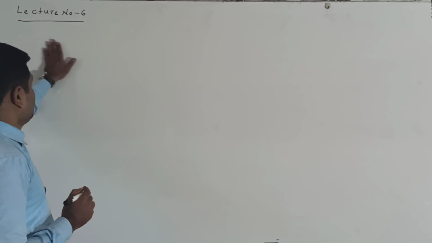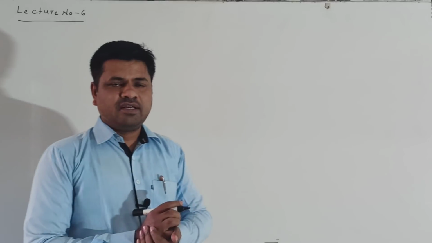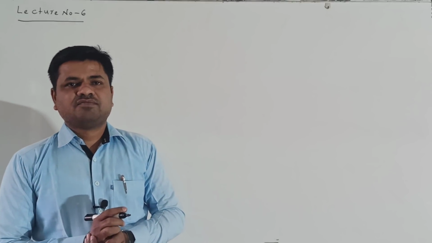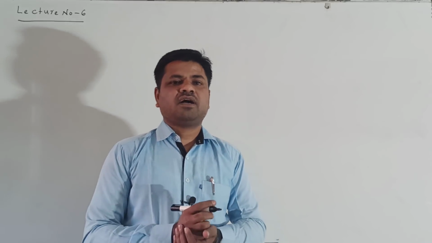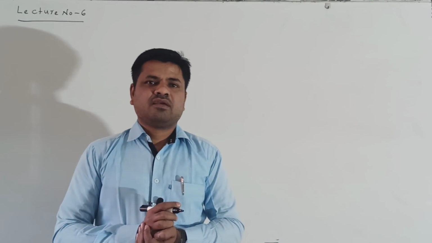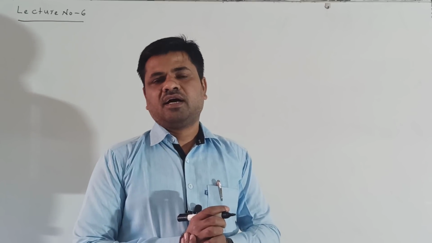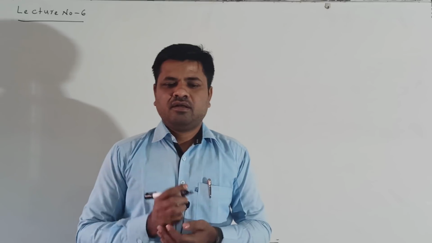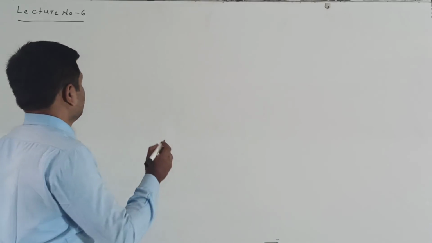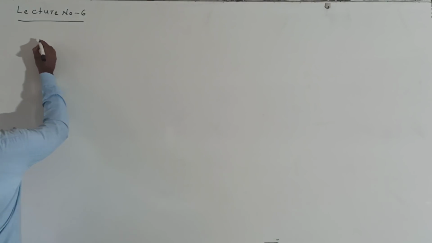Now, in the last class, we have discussed the variation of g with different factors, means variation of g with height and depth, and rotation of the earth. These we have discussed in the previous class. Now, in this class, we will discuss first of all the gravitational field.